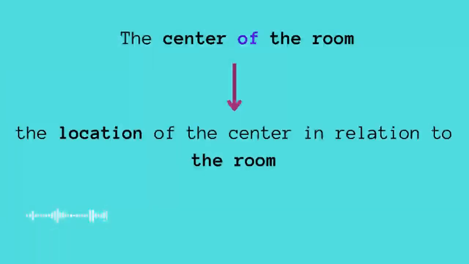The center of the room. What does that mean? When you need to talk about the location of something, we need to use of, as it says in the explanation. In this example, we are talking about the location of the center in relation to the room. What does that mean? If we look back, we have here the center of the room. So what are we connecting? The center and the room. And because we are speaking about the location, we need to use of.